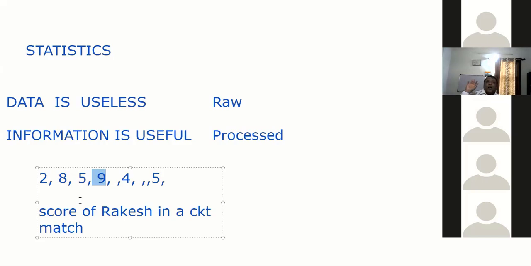Somebody said secondary, primary. Those are the sources of data. Primary data means when you are collecting from the original source. Secondary data is not from the original source. You are reusing it. Someone did some study, there's a primary source, you are reusing it and presenting it somewhere. Then you are a secondary source now because you did not collect the data. So it's not primary, it becomes secondary. That's it. So everybody is clear what is the difference between data and information? Information is very useful. Data is really not.